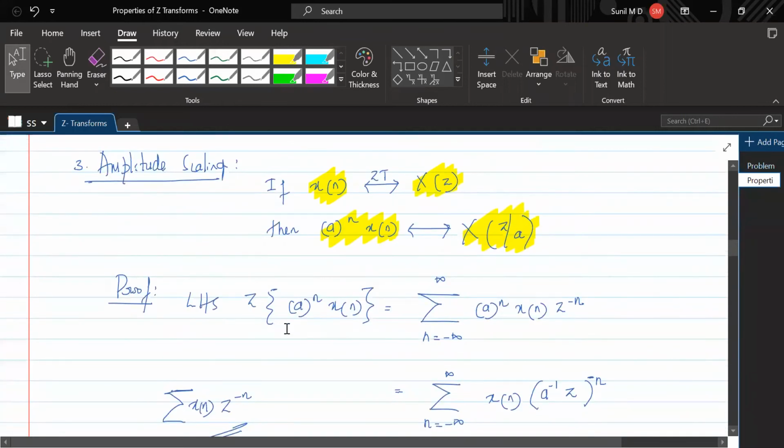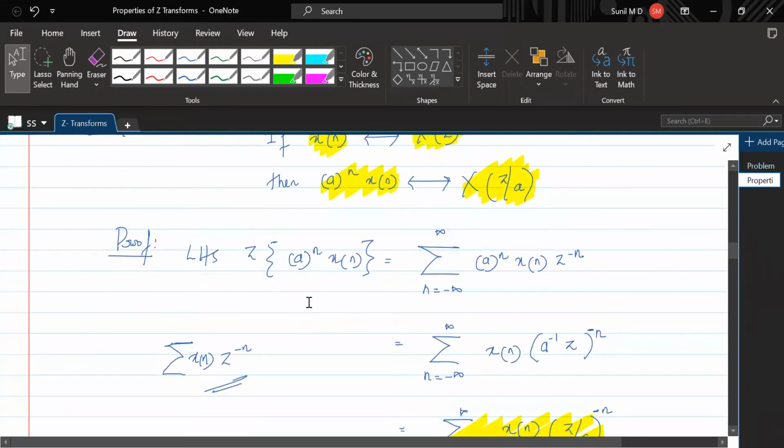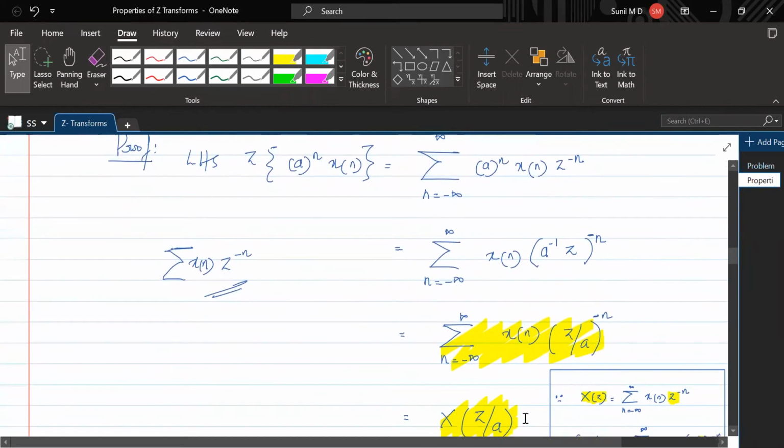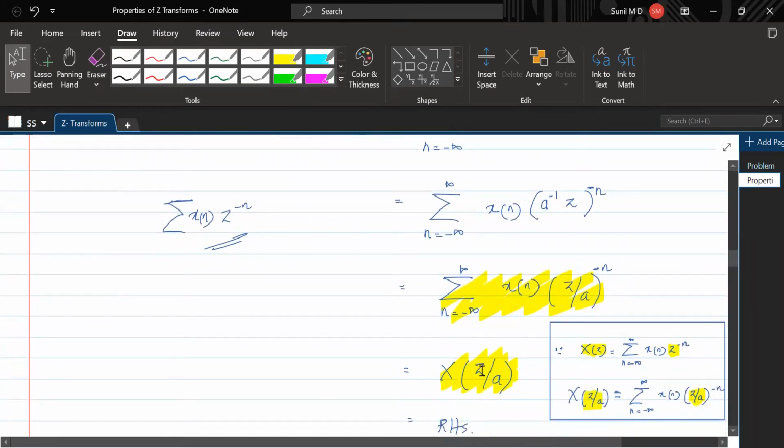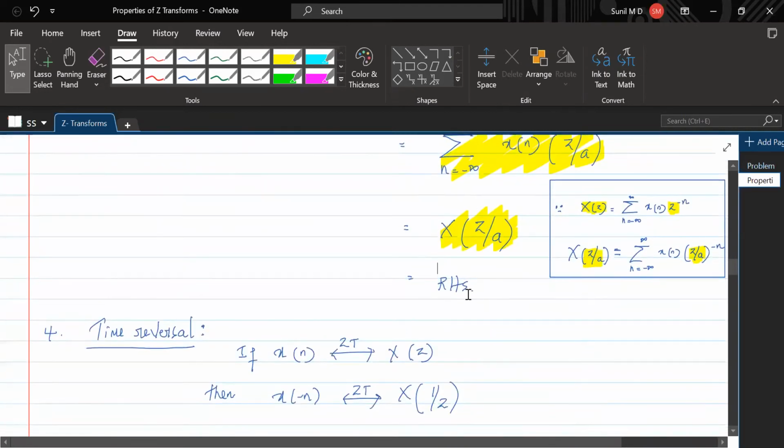So that is what they see. If you have an amplitude scaled version, whatever scale you have, that needs to come in the denominator of this z transformed equation. Fine, that is the meaning of that.